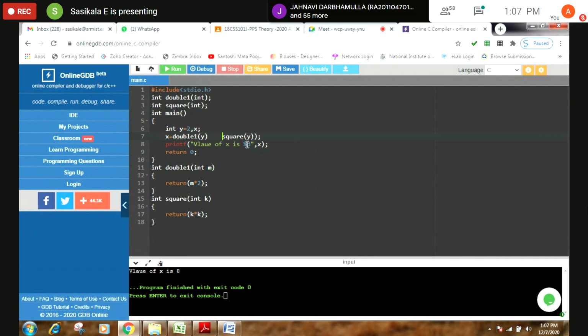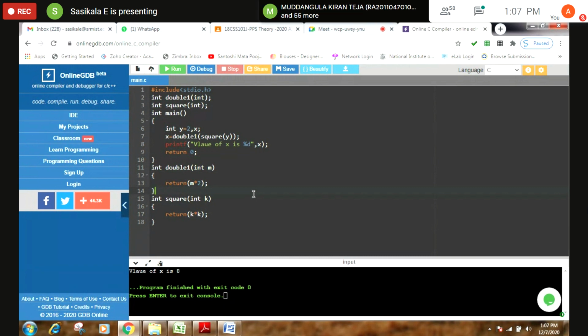Am I right or wrong? You make this a comment line. If this is the case, what happened? See here, I am passing the variable directly. This variable is nothing but an argument. Instead of passing the variable as an argument, you can also pass a function. That is also permitted. Are you clear?